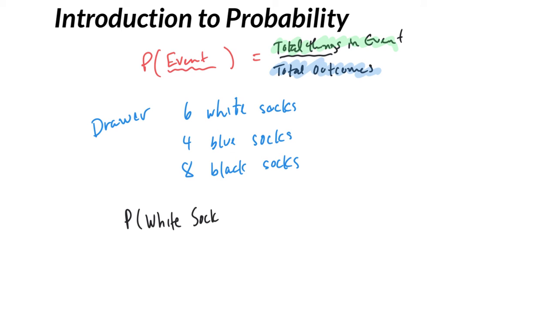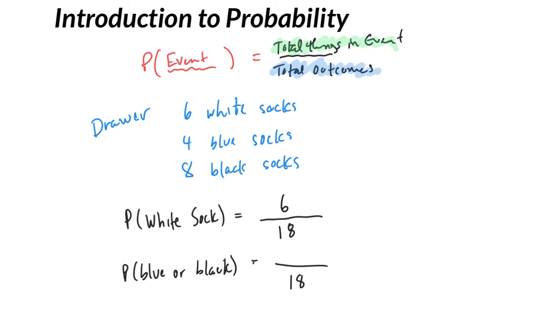Okay? So first off, let's just count our total number of outcomes. 6 plus 4 plus 8 is 18. We have 18 socks in the drawer, and a white sock, 6 out of 18. We could say, well, what's the probability it was blue or black? Again, we had 18 socks in the drawer, and there were 4 blues and 8 black for a total of 12 that make that up.